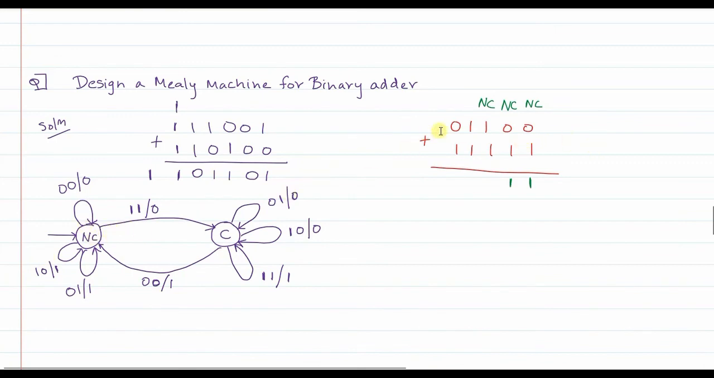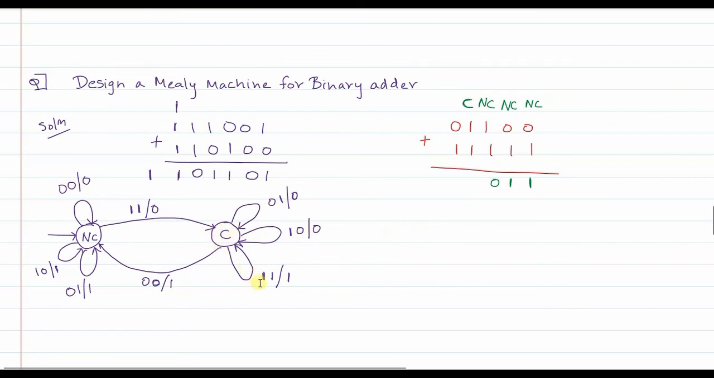Now in the no carry state, when the first input is 1 and the second input is 1, what will happen? The output will be 0 and you will move to the carry state. So according to your diagram, the output will be 0, so I write 0 here, correct? And from the no carry state I have moved to the carry state. So here a carry is generated, and carry means 1. Remember this, carry means 1, no carry means 0, correct? So you are in the carry state now.